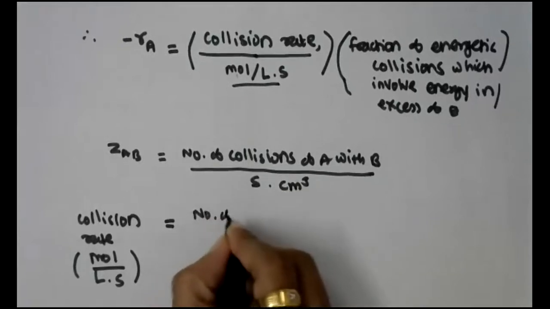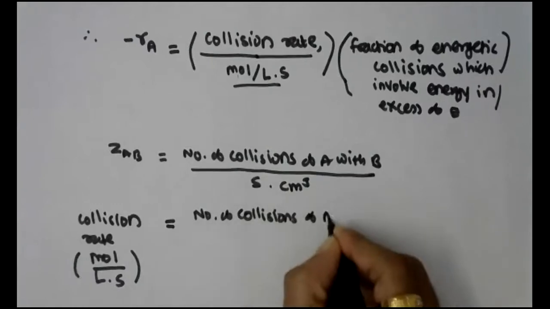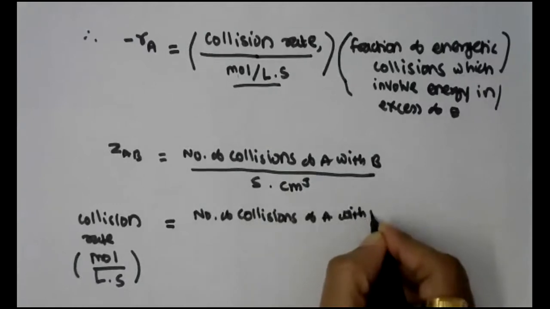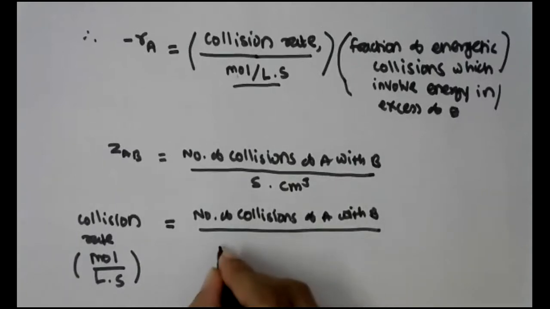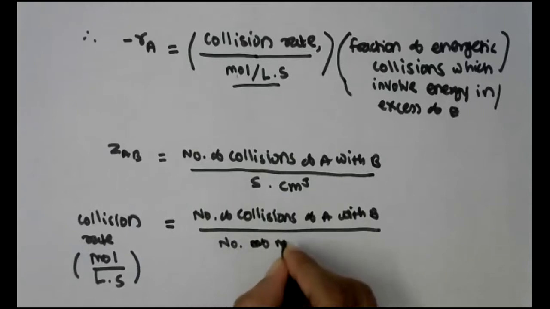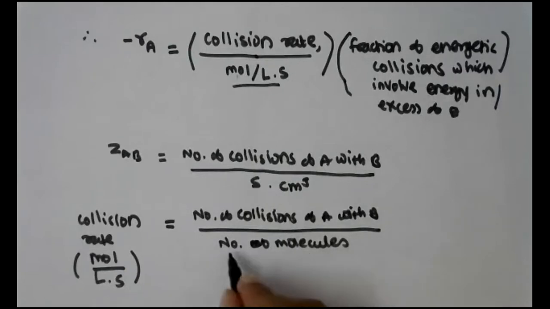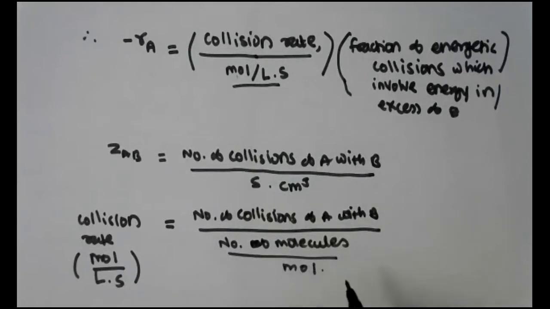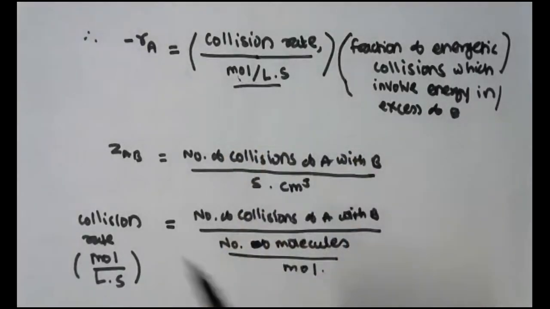Number of collisions of A with B will depend upon Avogadro's number, which is equal to number of molecules per mole. So this number and this number will get cancelled, and this mole will be in the numerator.